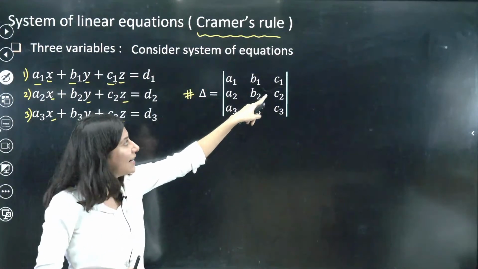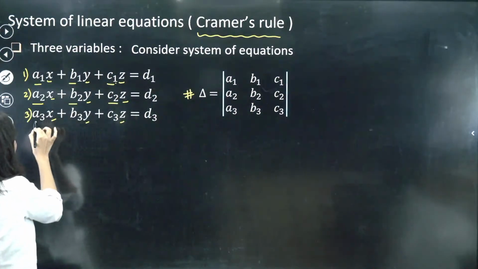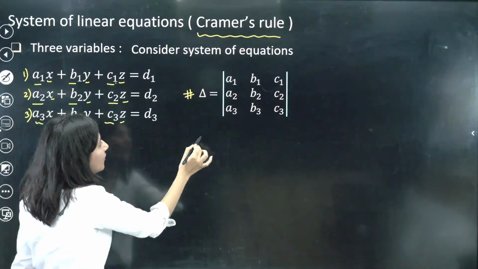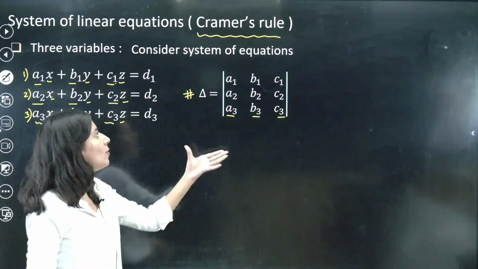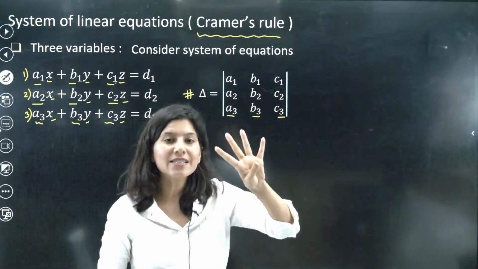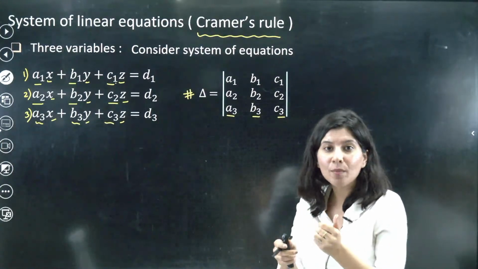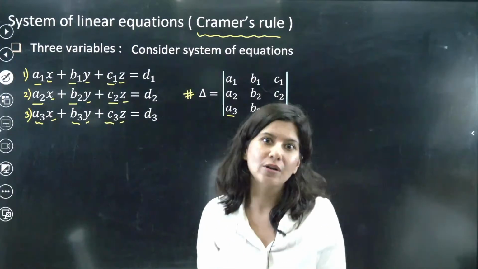Then the coefficients of x, y and z of equation number 2, and of equation number 3. This is how you form the delta determinant. So we are trying to understand how to form these 4 determinants, and then we will talk about how to solve it.